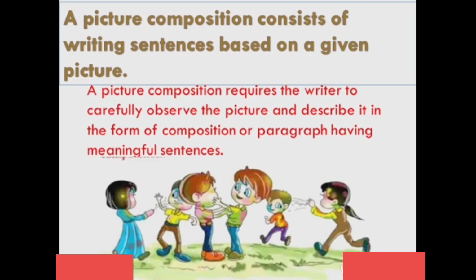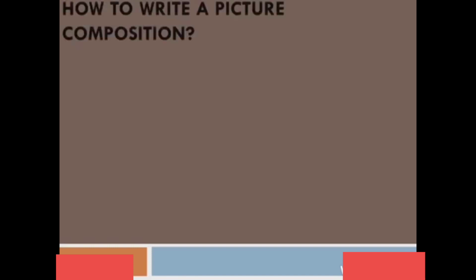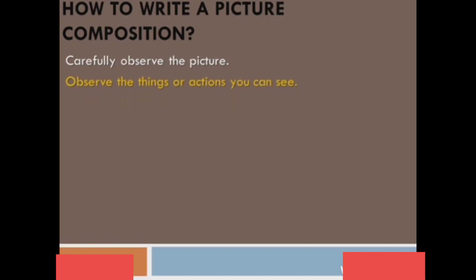For this, carefully observe the picture. Firstly, what do we have to do? We have to observe the given picture carefully. And what will be the second step? After observing the picture carefully, the next step will be to observe the things or actions that you can see in the picture. And after that, ask questions and note down the answers or observations to these questions.